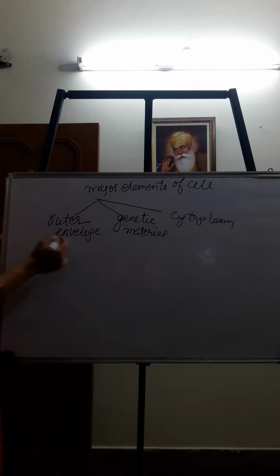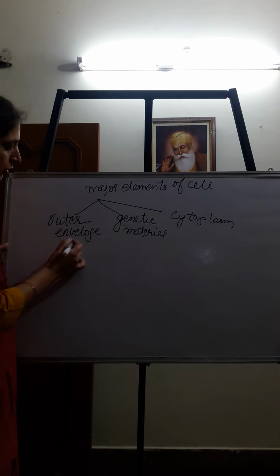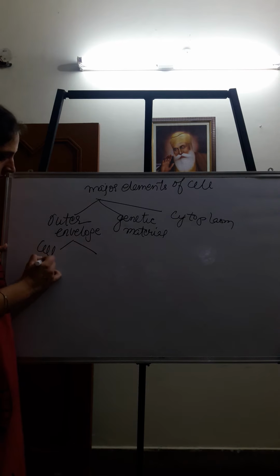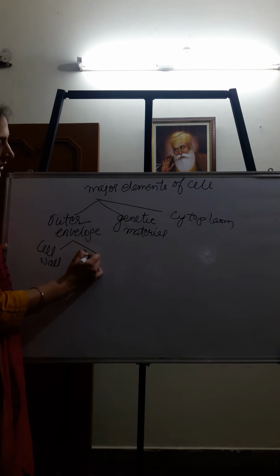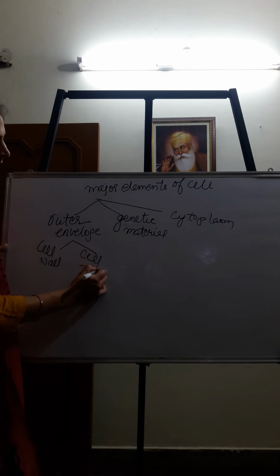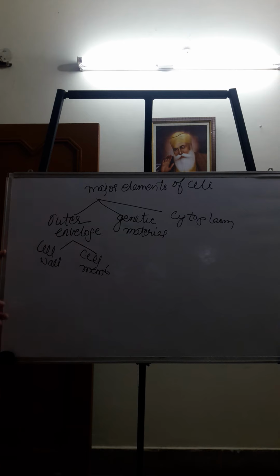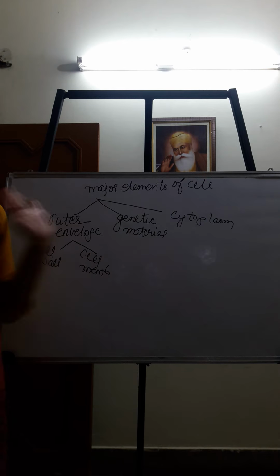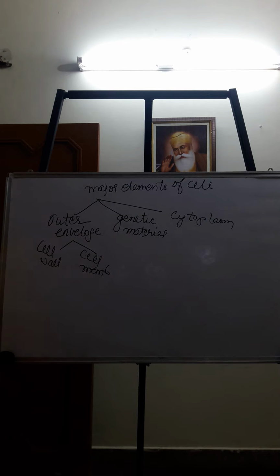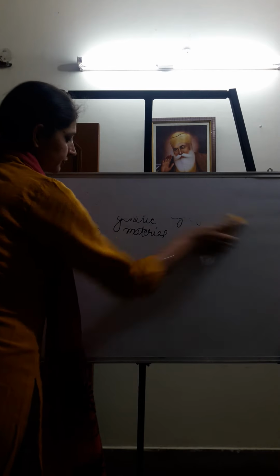Depending on whether it is a plant cell or an animal cell, the outer envelope could be a cell wall or a cell membrane. But in general, all cells have this outer envelope, genetic material, and cytoplasm.